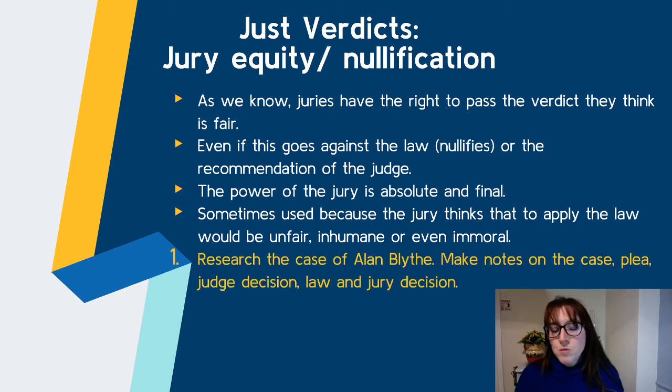And so I got them to research the case of Alan Blythe and make notes on the case, the plea, the judge decision, the law, and the jury decision. So Alan Blythe was a man, if I remember the case correctly, he was distributing marijuana, so again that is against the law, but he was distributing it to his mother who had cerebral palsy, I think, and was in severe pain. Again, please do look into this and get your details correct.